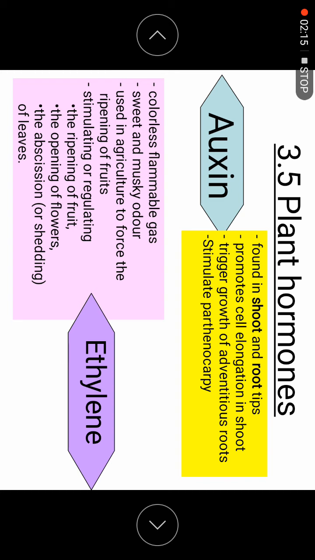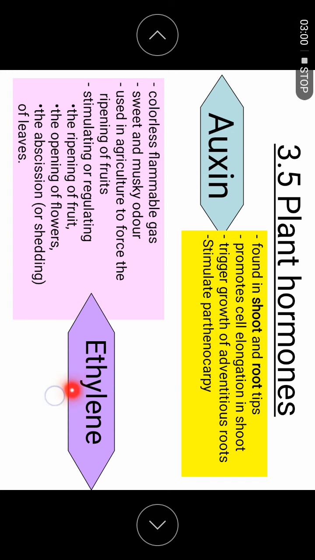Another function of this hormone is to stimulate parthenocarpy. Parthenocarpy is a term we use when the fruit is produced without fertilization. In chapter 4 you will see how the fruit is produced, or even in lower form you have seen that fruit is produced after fertilization. Only after fertilization do we get fruits. But auxin has the ability to stimulate parthenocarpy, meaning you can get fruits without fertilization.